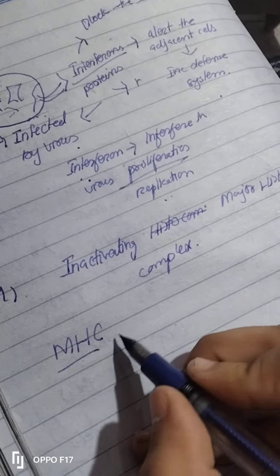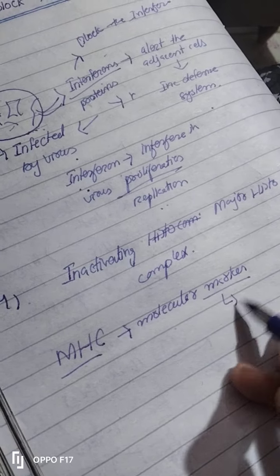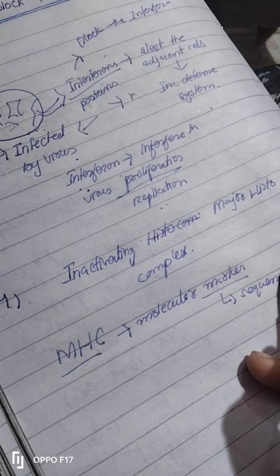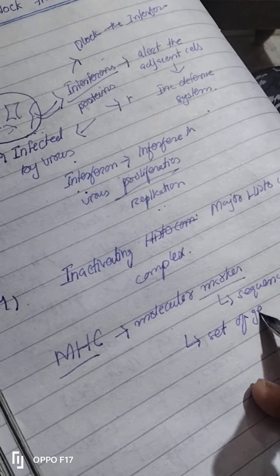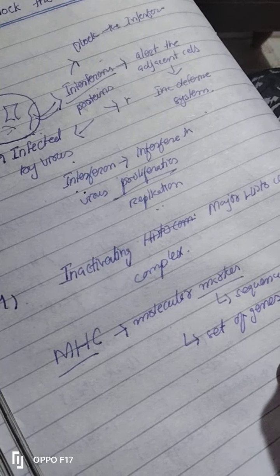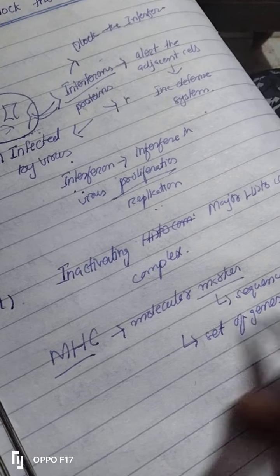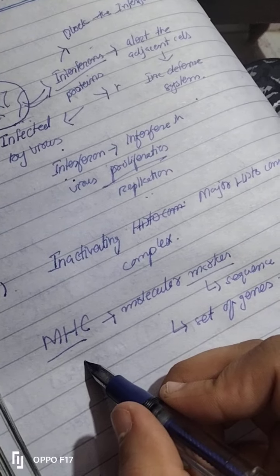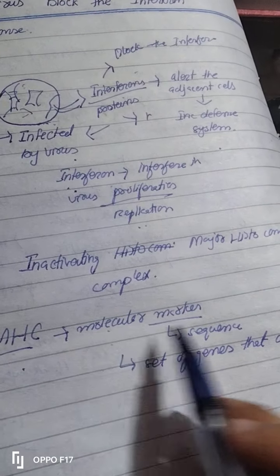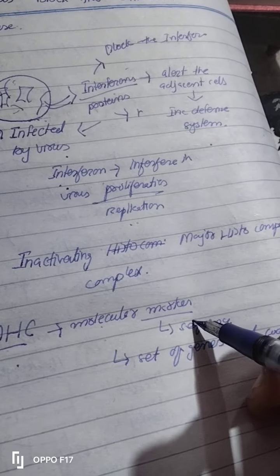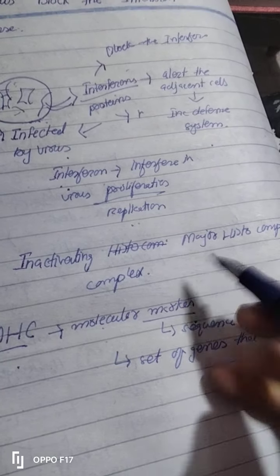It is a molecular marker. Now what does it mean? Molecular marker means it is a sequence, or you can say it is a set of genes that code. So what is MHC? Major histocompatibility complex is actually a molecular marker. Now what does that mean? It is a sequence, or a set of genes that will code.